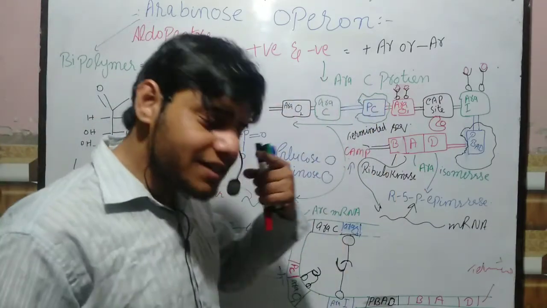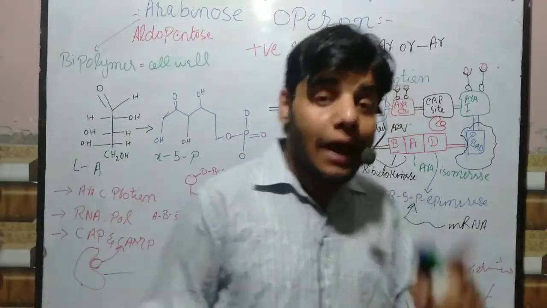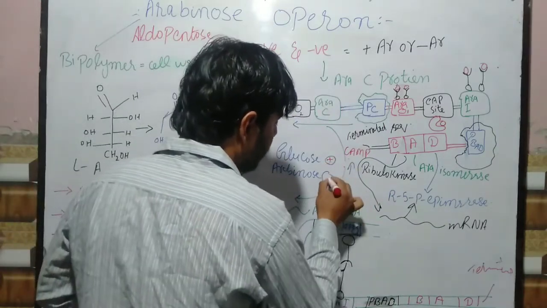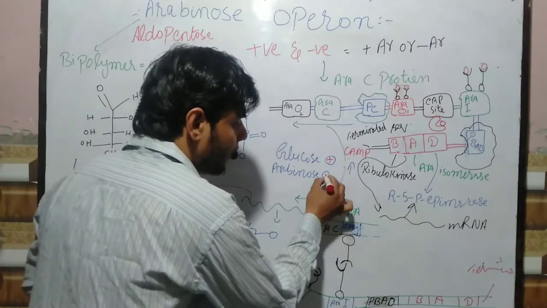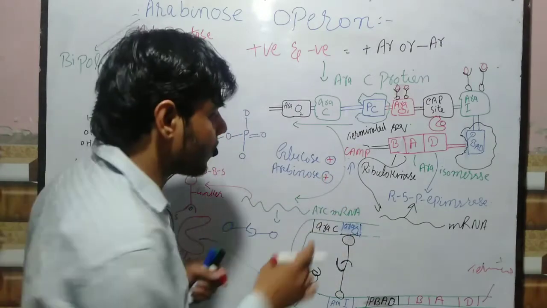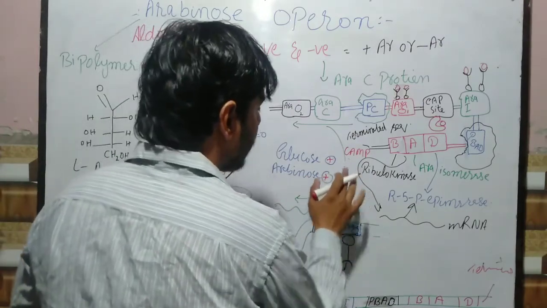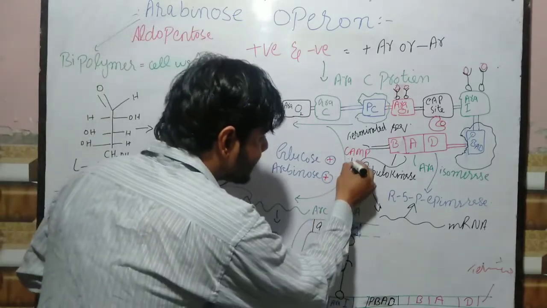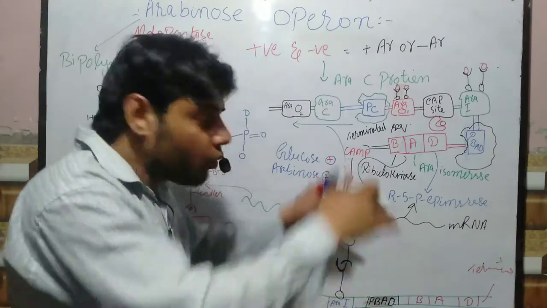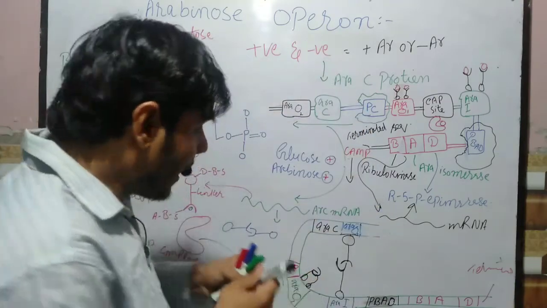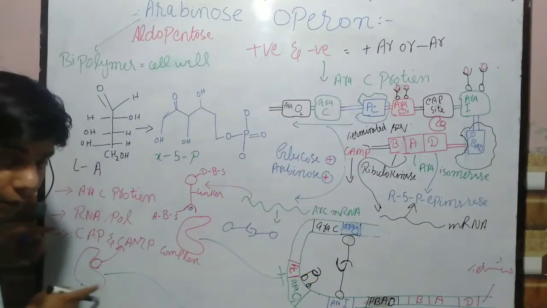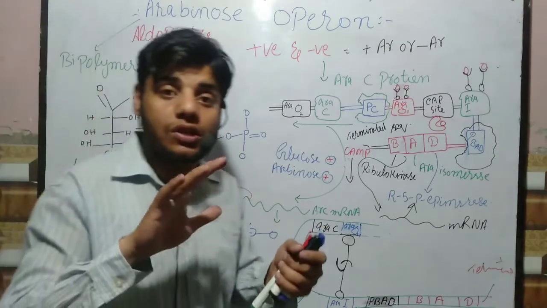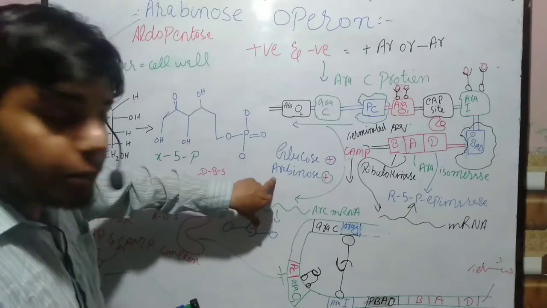Okay friends, now a question arises in our mind. Let's suppose we have glucose and we have arabinose, then what happens? The cAMP molecule decreases, and we do not have the cAMP-CAP complex formation. At that point, the AraC proteins are formed because arabinose is present.